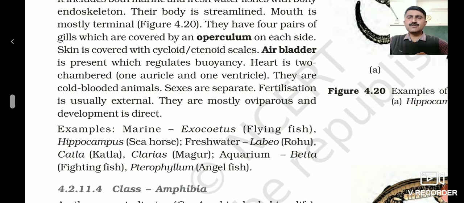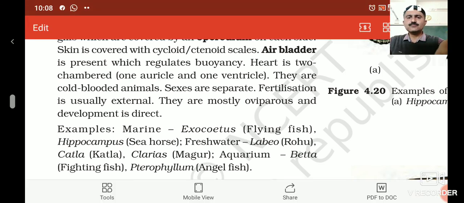Most of the fish we generally have in the aquarium or in freshwater ponds and rivers are all bony fishes, and these are not generally predatory or aggressive, in comparison to the fish which belong to the Chondrichthyes. So this is all about the Osteichthyes species.